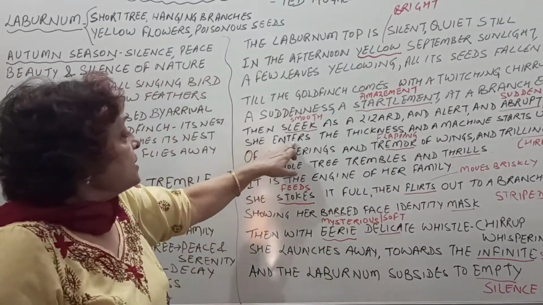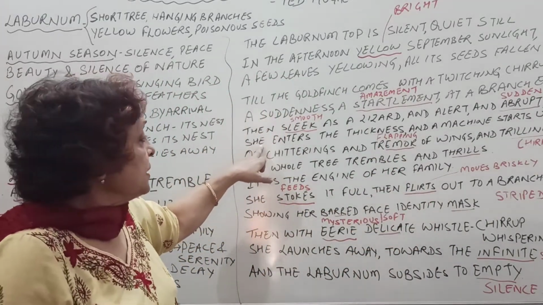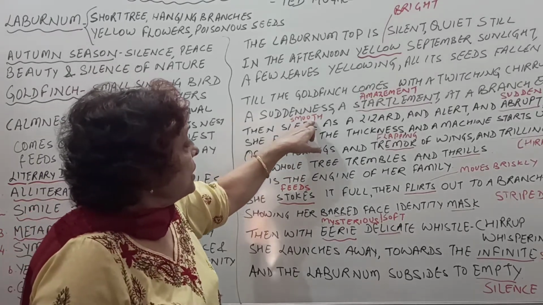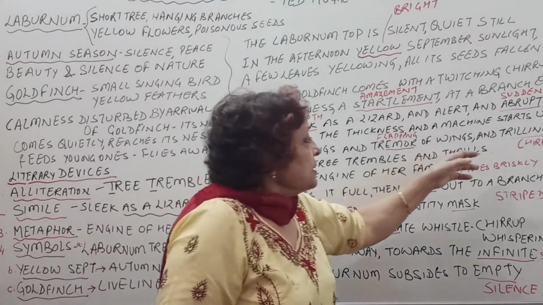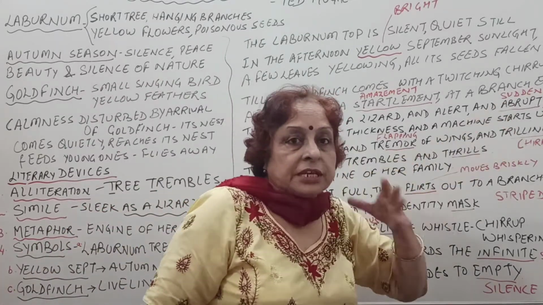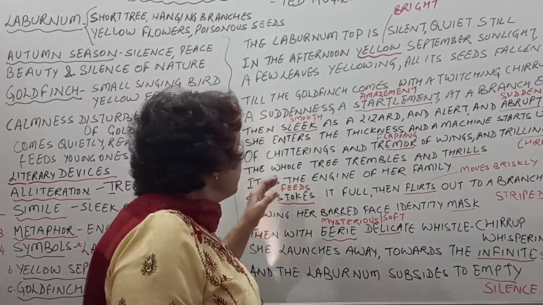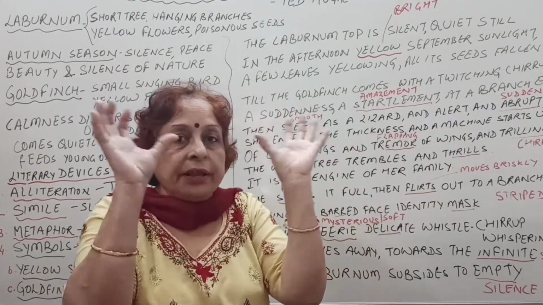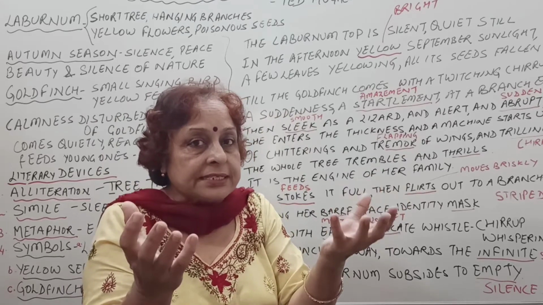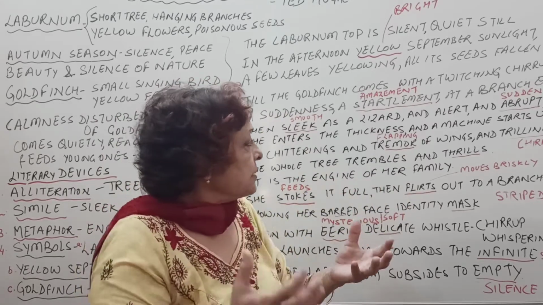So she, the goldfinch, the bird, enters smoothly like a lizard. It is alert and abrupt, making sudden movements, and it enters the thickness of the tree, because there it has its nest. It has its young ones there.